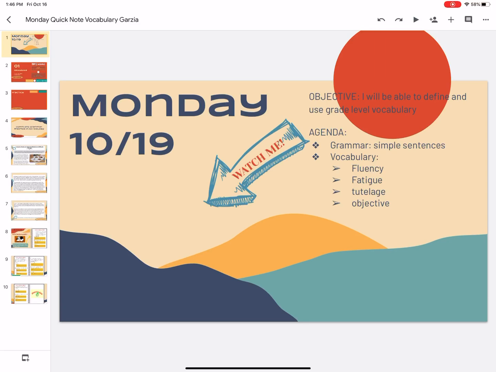It is October 19th. Today, your objective, your goal is to be able to define and use grade level vocabulary in an article. First, we're going to work on simple sentences, and then we're going to focus on 4 vocabulary words: fluency, fatigue, tutelage, and objective.